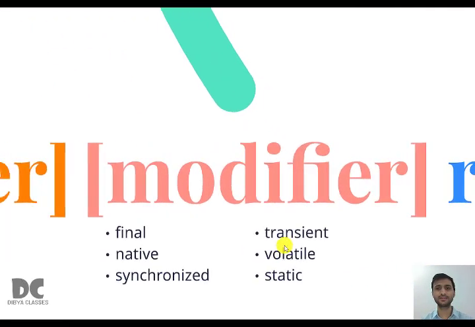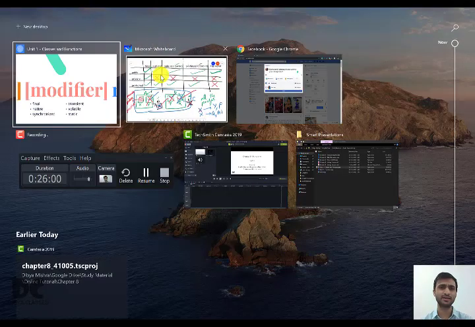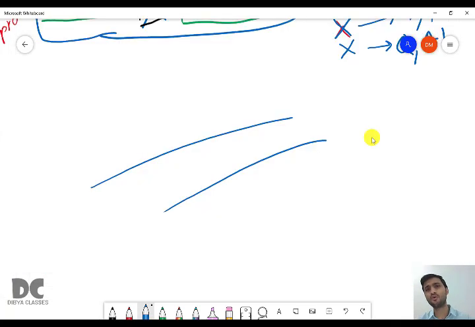So now the next thing is modifier. Modifier is not in our syllabus in detail, but if you want, you can remember the 6 types of modifiers in Java, that is final, transient, native, volatile, synchronized, and static. Okay, so these are called modifiers. But I will make you understand what a modifier actually is. So let us take an example of a road. So what type of access specifier is a road?